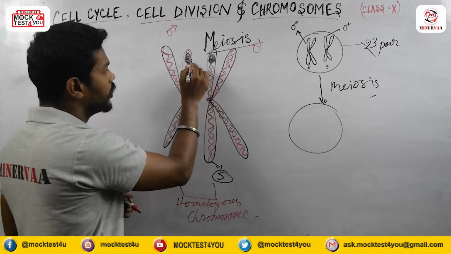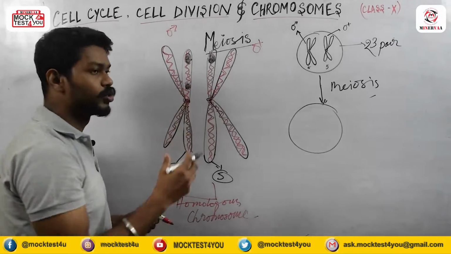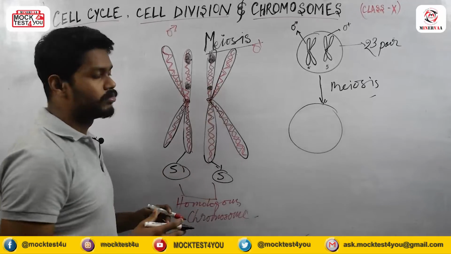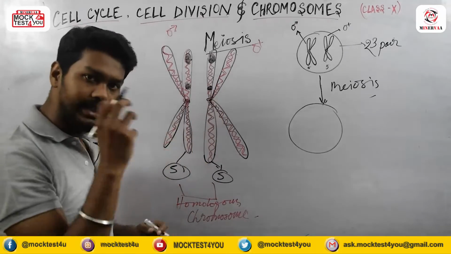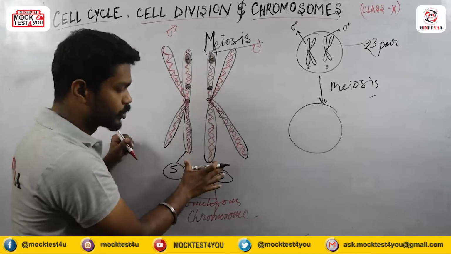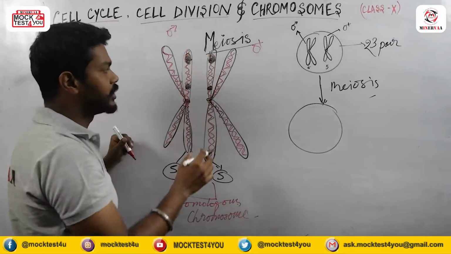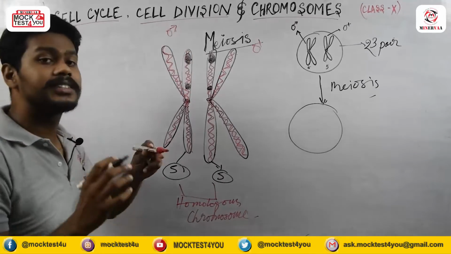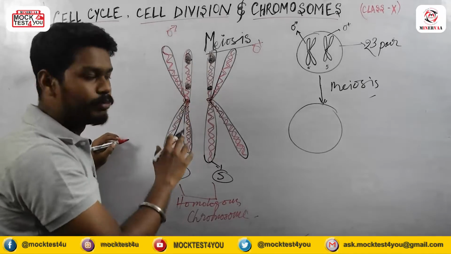Okay, so the same type of gene is present in the same position, which we call the locus. And here suppose another gene is present which is controlling my eye color. And here also the other chromosome has the gene controlling my eye color, the same character, the same gene. Then this kind of chromosome we call homologous, because the genes are present in the same position, the same locus. Same type of gene is present in the same locus.